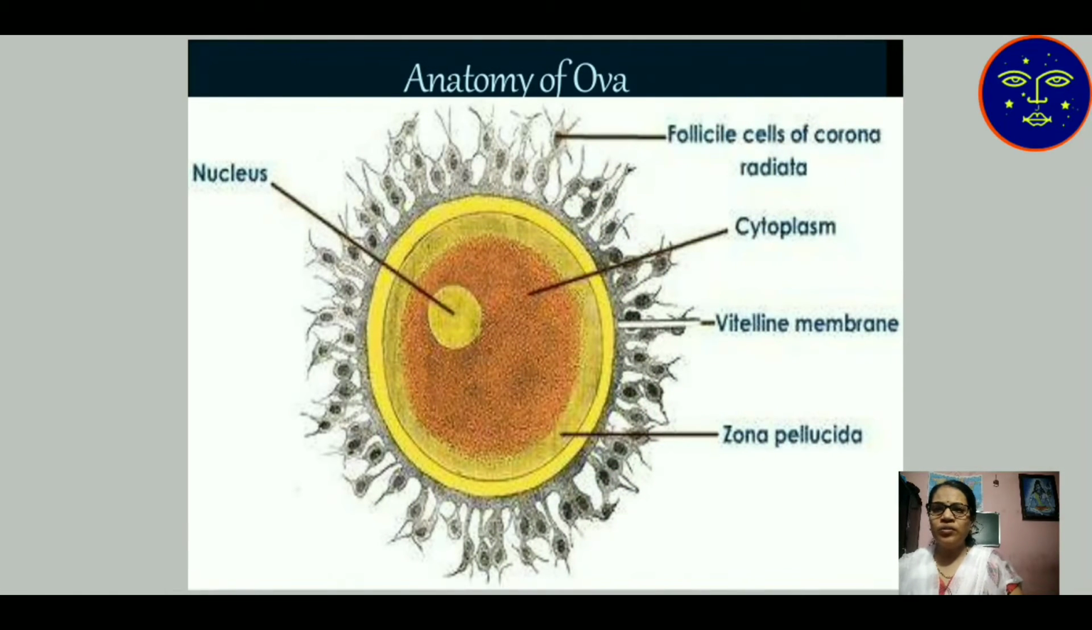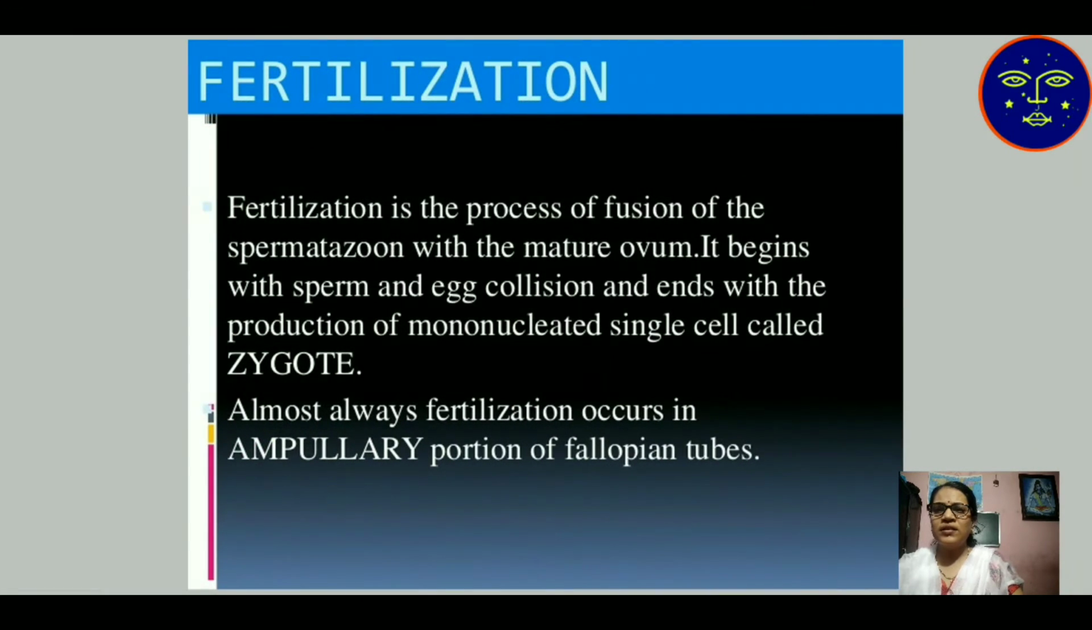This is the anatomy of the ova, and the outer layer of the ova is known as the zona pellucida. After the zona pellucida, another membrane, known as the vitelline membrane, is present. Inside the ova cell, the cytoplasm is present and a large nucleus is present at the center. The follicle cells of the corona radiata surround the vitelline membrane. This is the fertilization structure.